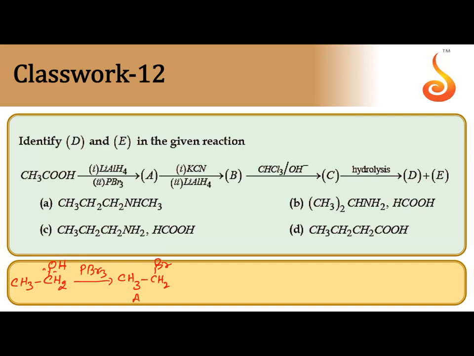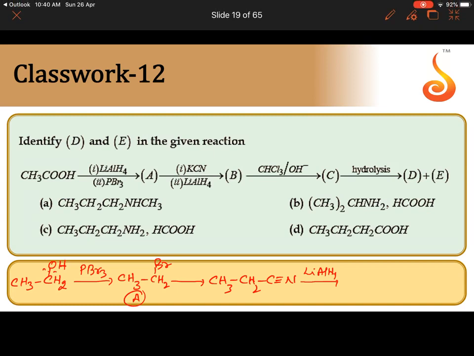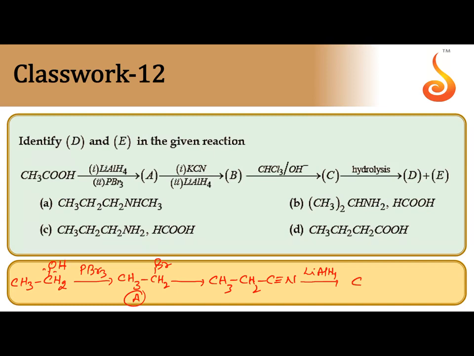So this is A. A is reacted with potassium cyanide. Now Br is replaced with CN, giving ethyl cyanide. Ethyl cyanide is subjected to LiAlH4, lithium aluminum hydride. Then the cyanide becomes primary amine, CH3CH2CH2NH2.